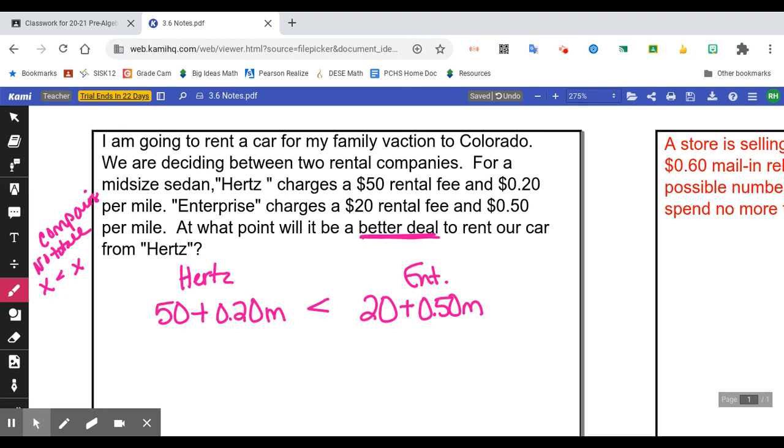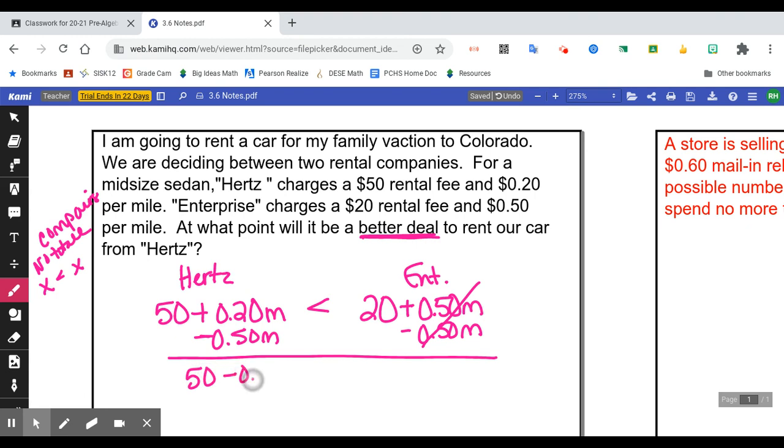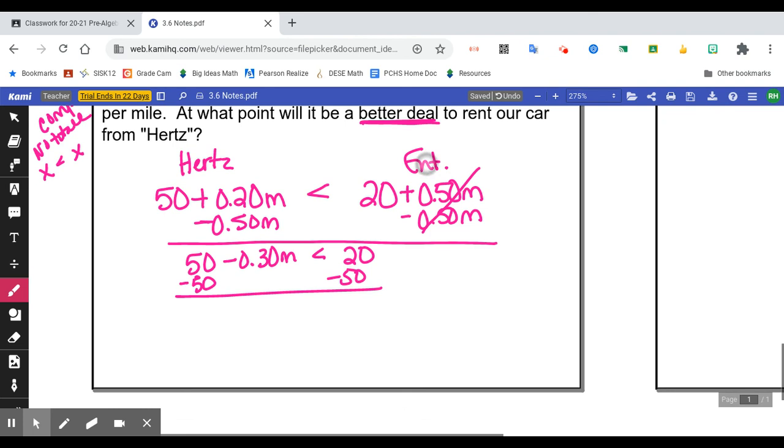So just like when we did our notes for 3, 4, I'm going to move my variables to the left side because that makes it a little bit more normal for us when we're done. We've got 50 minus 0.30 m is less than 20. I'm going to subtract 50 from both sides.